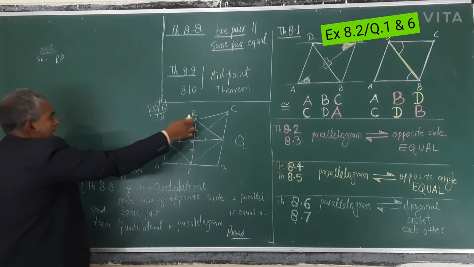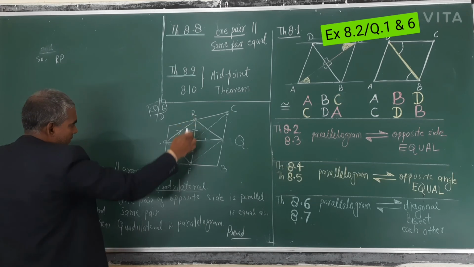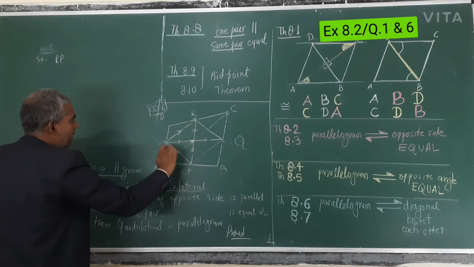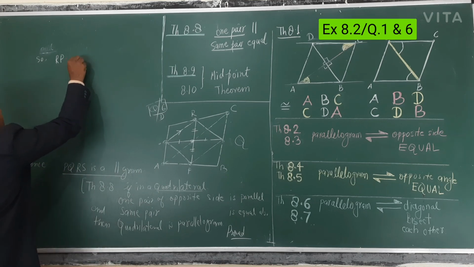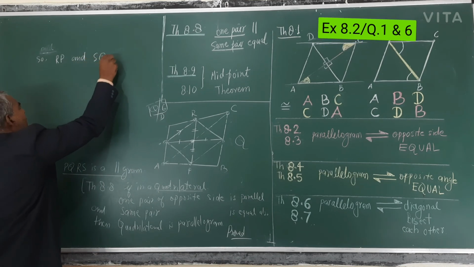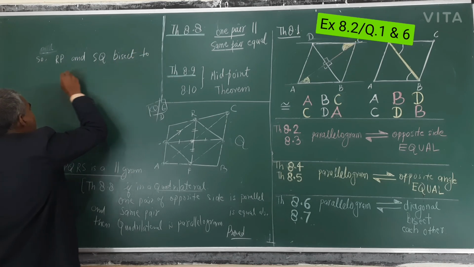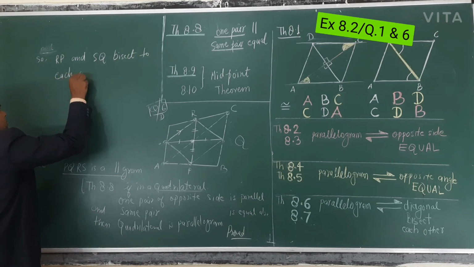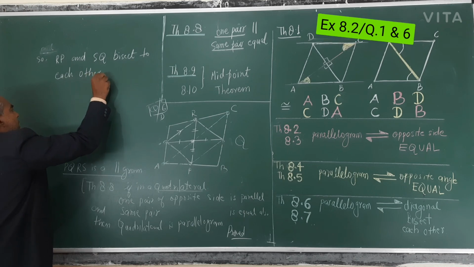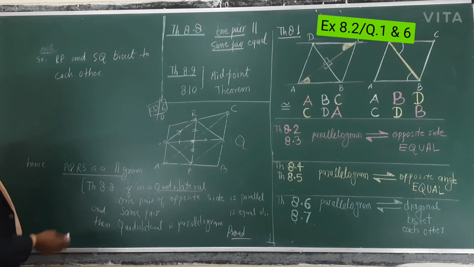RP means the line segment joining the midpoints. Question number 6: RP and SQ bisect each other.